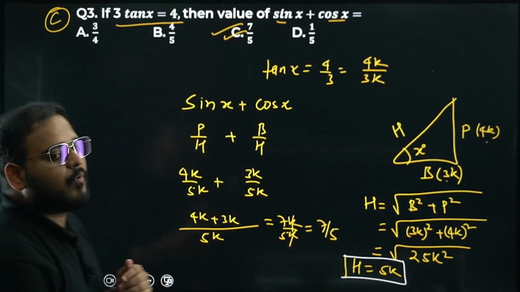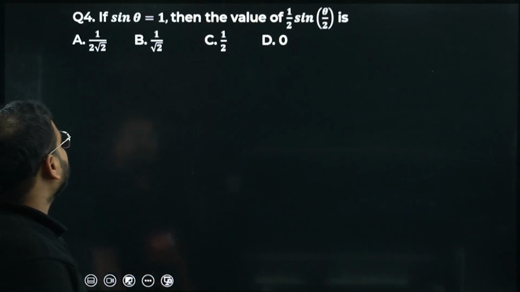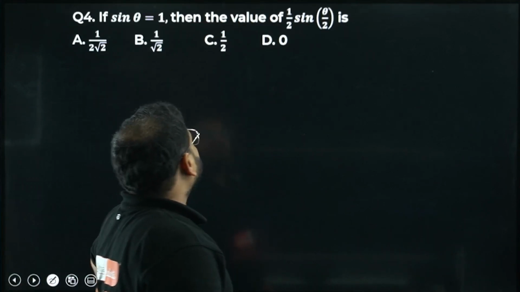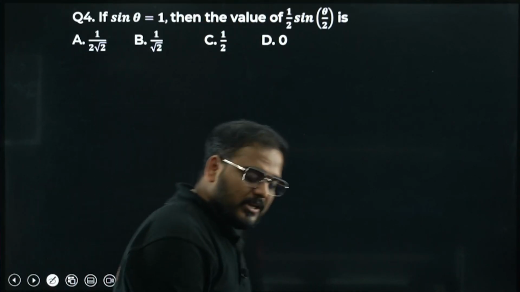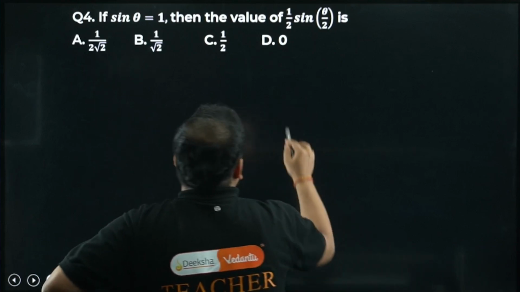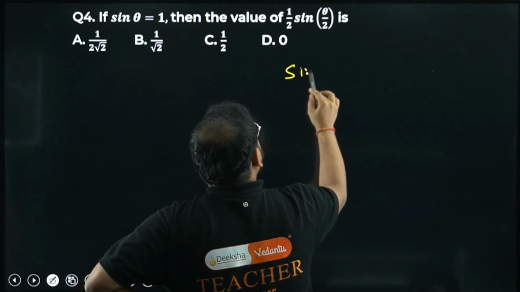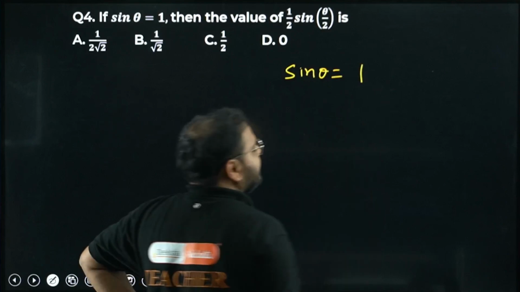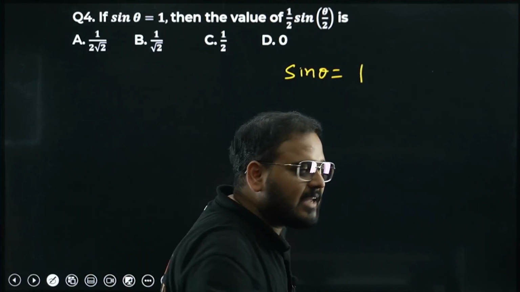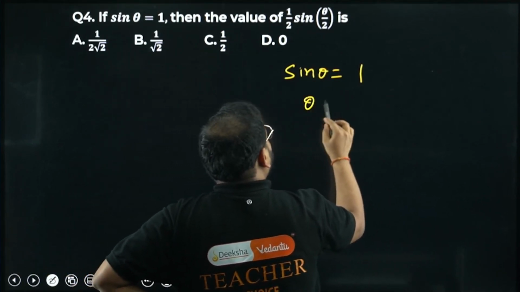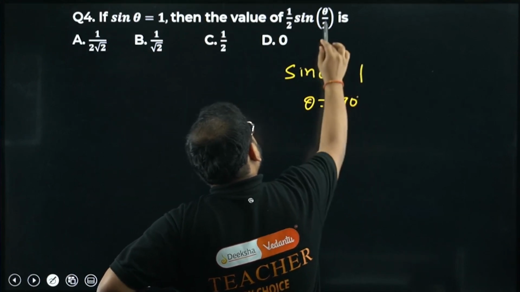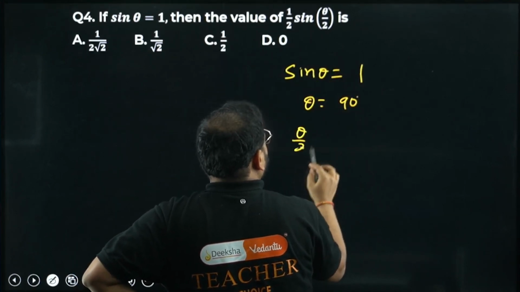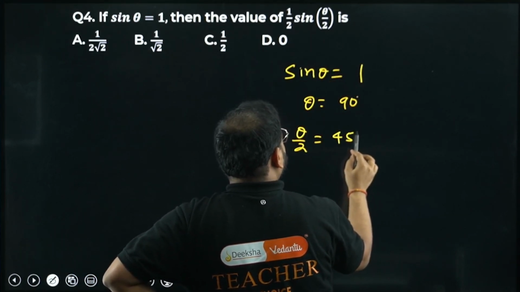Moving on to question number 4. If sine theta is 1, then the value of half sine theta by 2 is what? Sine theta is 1 when theta is 90 degrees. So theta by 2 is 45 degrees.